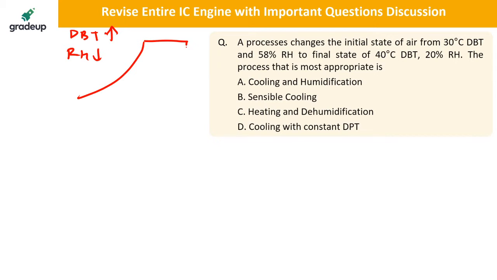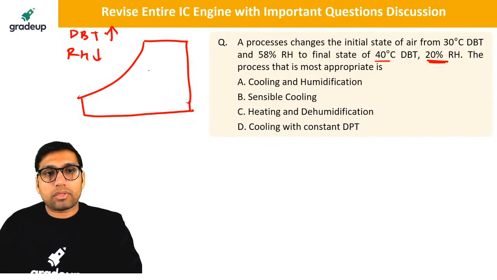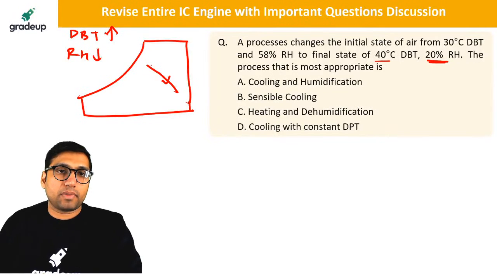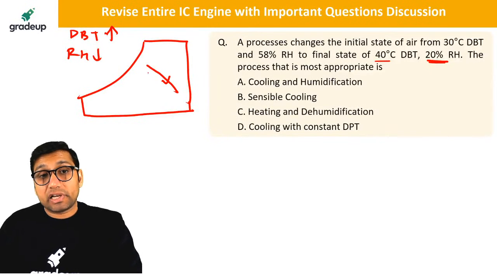So this process is only possible in one condition. That condition is, when is it possible that relative humidity decreases and dry bulb temperature increases? It is only possible when heating and dehumidification take place.